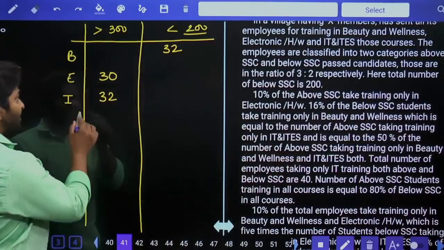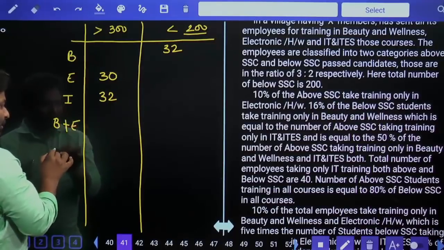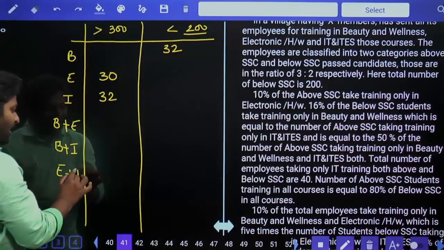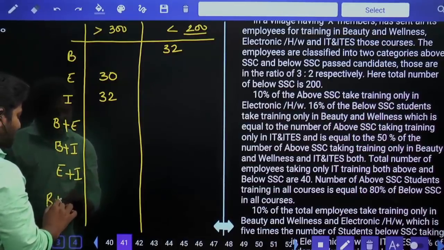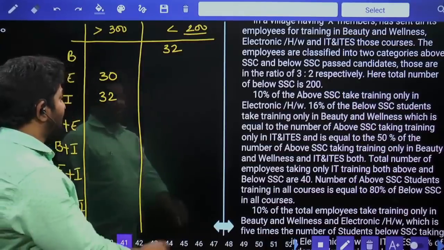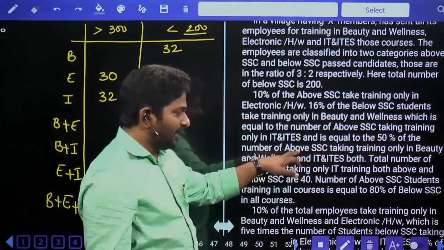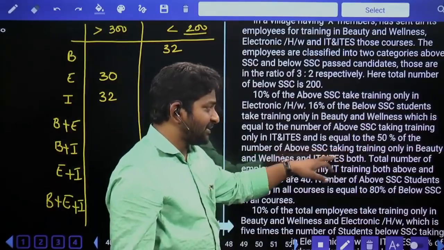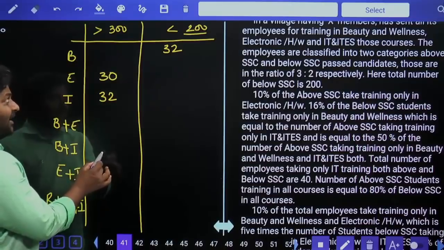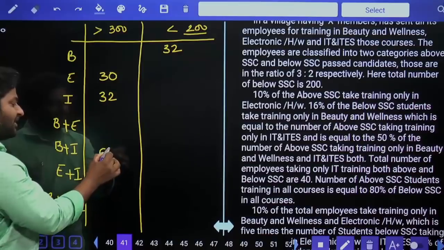Let us write the combinations also. Beauty wellness and electronic hardware will be there. Beauty wellness and IT IES will be there. Electronic hardware and IT IES. Beauty wellness, electronic hardware, and IT IES. These are different combinations. Now they are saying 32 is 50% of above SSC taking training in beauty wellness, IT IES. With respect to this number, 32 is 50%, then it is equal to 64 only.